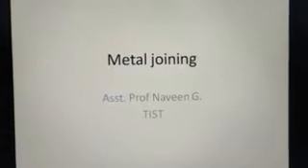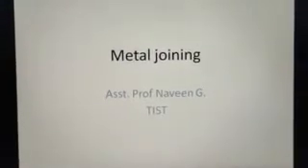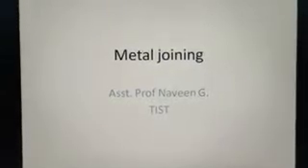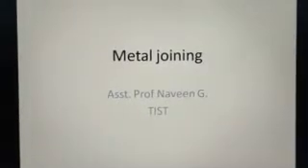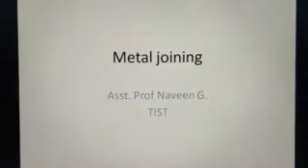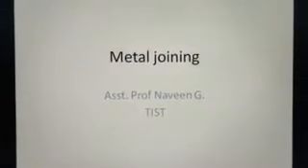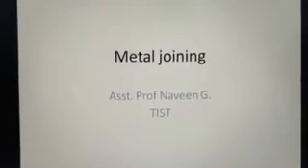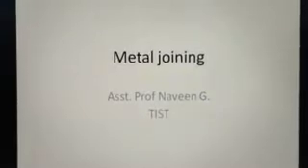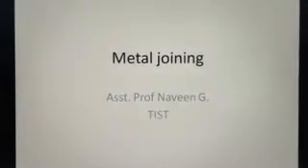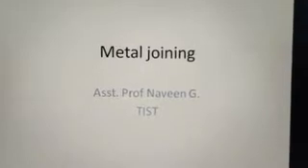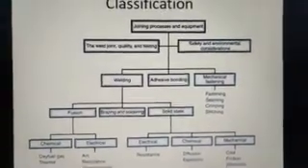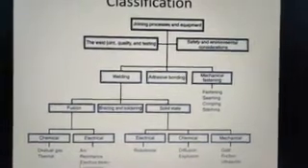So let's continue. Before going into welding, we need to know what welding actually is. Welding is a metal joining technique. We've already seen various manufacturing processes like primary and secondary process, and welding being a secondary process is a metal joining process. We have seen a few metal joining processes in the first year in our BME classes, that is soldering, brazing, welding, then other threaded fasteners, adhesive joints and similar metal joining techniques. So here we will just have an outline and revise or recollect our knowledge about metal joining.